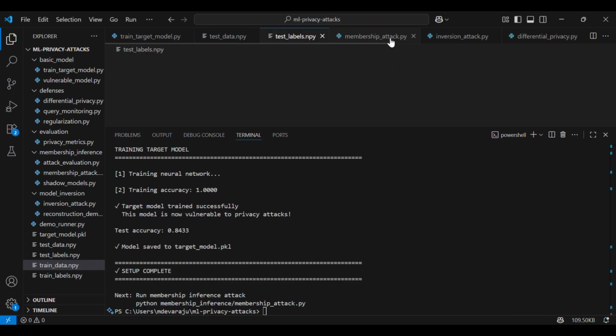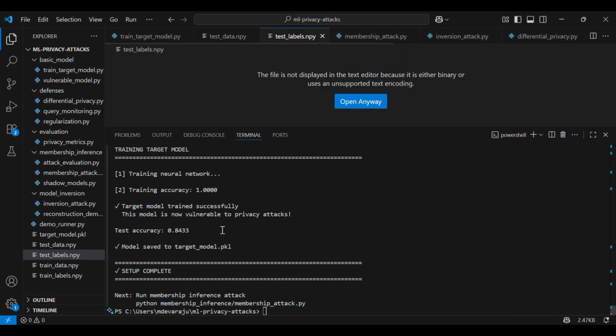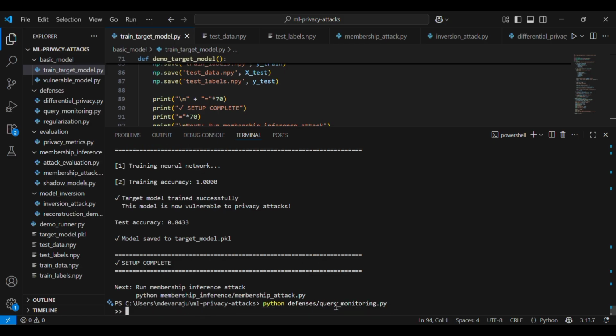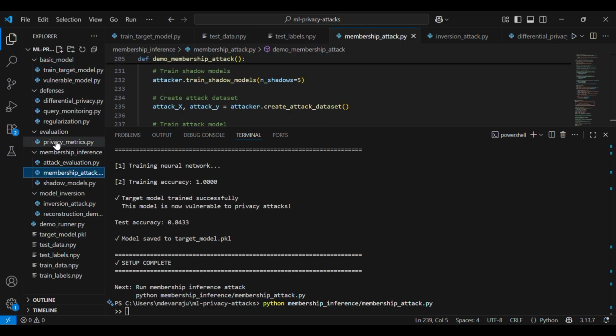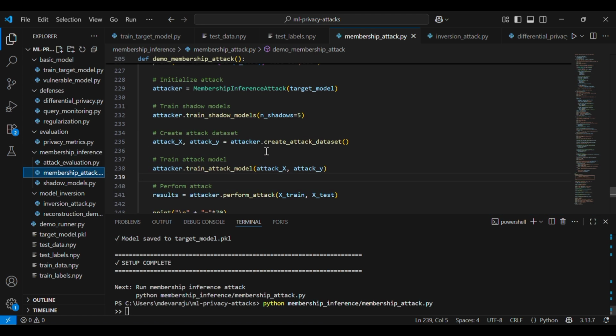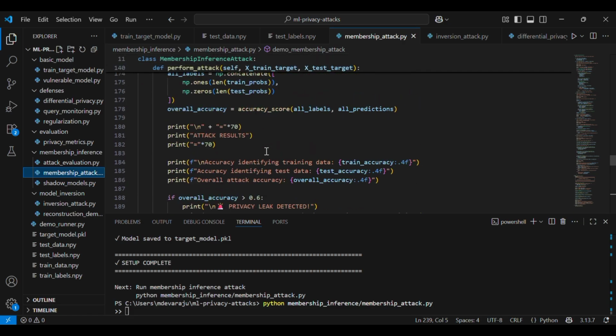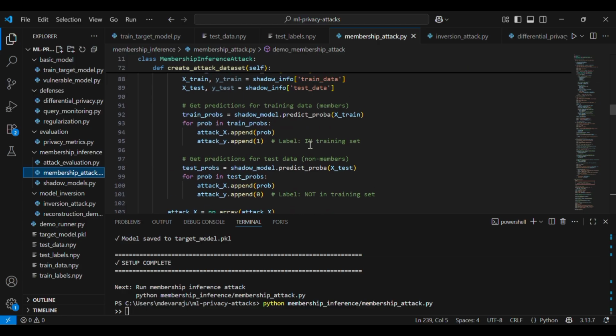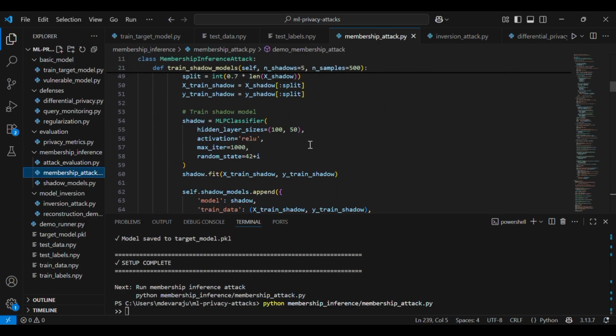And moving on to the next one, let me show you one more attack called the membership inference attack. Now let's perform a membership inference attack. Our main goal is, given a patient record, to determine if it was in the training set or not. To do that, here's the strategy: we are going to use what's called a shadow model approach.